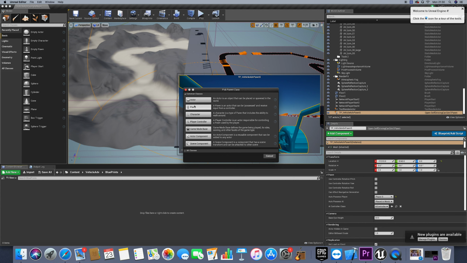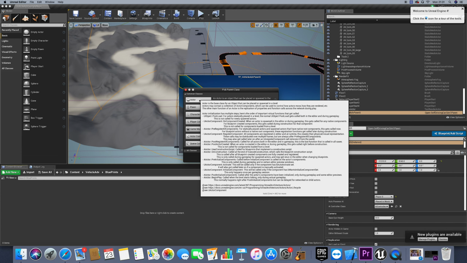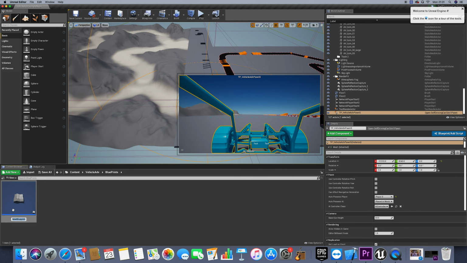I would actually select actor because actor is an object that is a static object in the environment, and a road is a static object. Pawn is basically a moving object that is controlled by the user or getting input from the user. Character is a moving object, but actually it has its own movement, so it doesn't receive input from the controller. So I would select here the actor. I would call it the road spline.